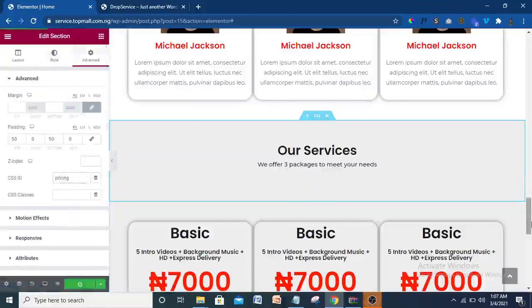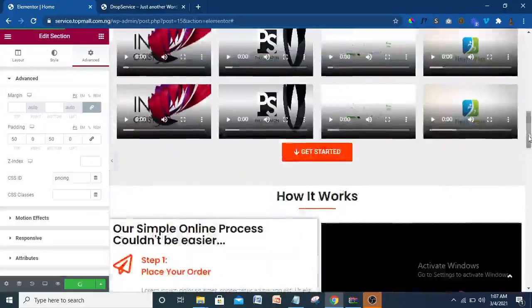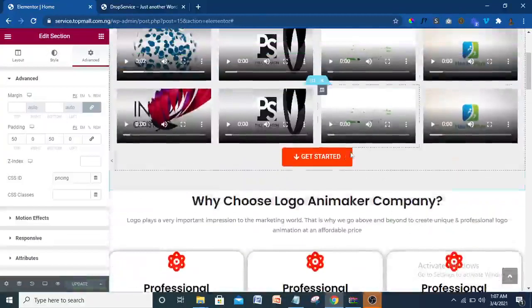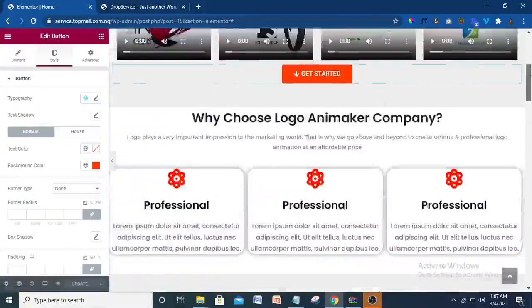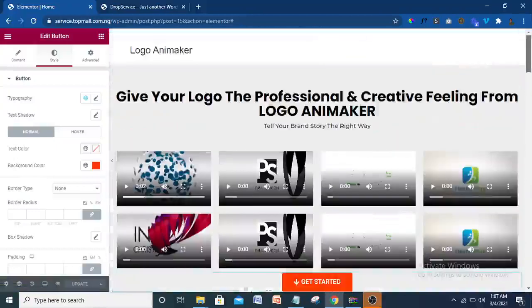Let's update that. So good. Let me show you something. When I click on this, you see it comes to pricing automatically because I already linked it to pricing. So that's what it means. Now that's been done.